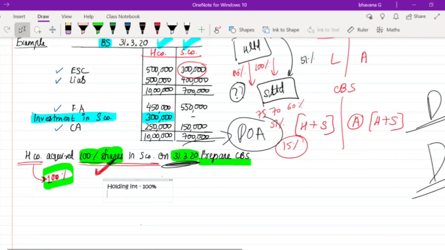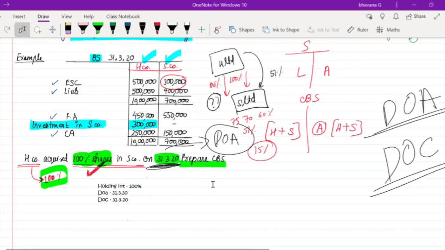Okay, next what we had to find? We had to find the date of acquisition. So date of acquisition was 31st March 20. What was the date of consolidation? Date of consolidation was 31st March 20. So these three pieces of information, whenever you start a consolidation question, always write them first and then only start your question. It is very important. Always make a working note and try to start your question with this. Okay, guys, now we have written all these three.